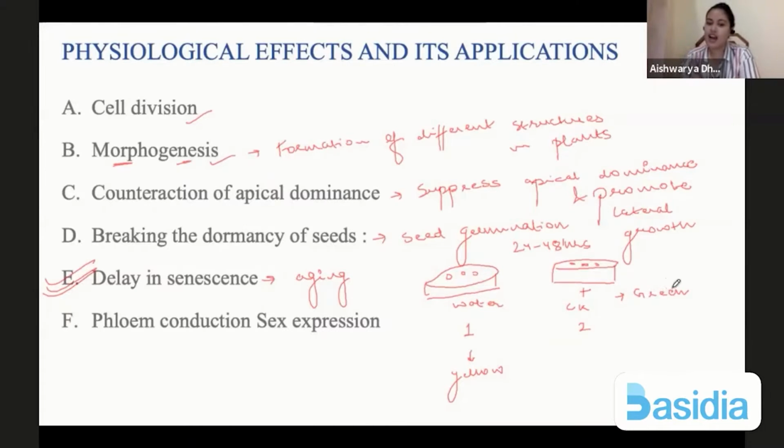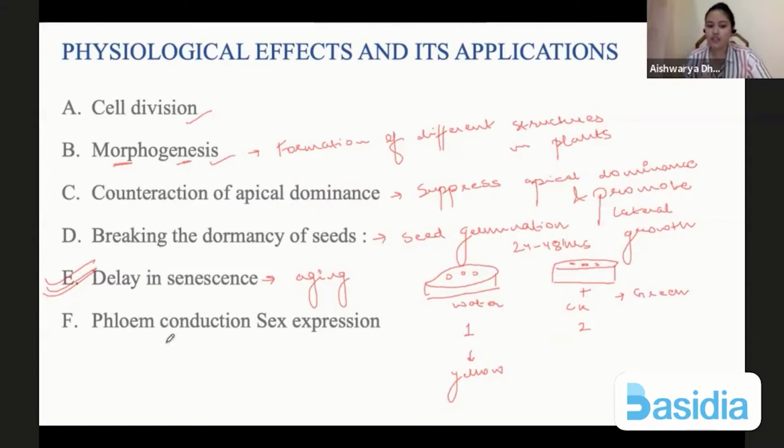Also, it allows more attachment of fruits to the plant. So it will avoid falling of leaves or falling of fruits prematurely. Okay, so fruits, if they are falling before ripening, this is how it is being prevented. Next, it allows phloem conduction as well as sex expression.